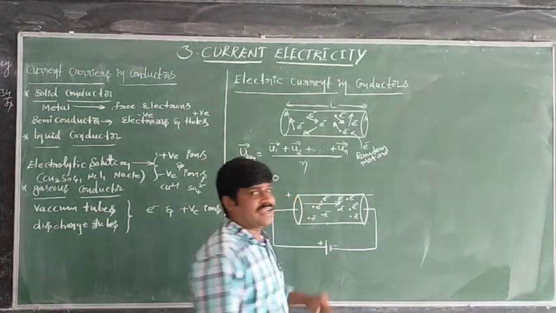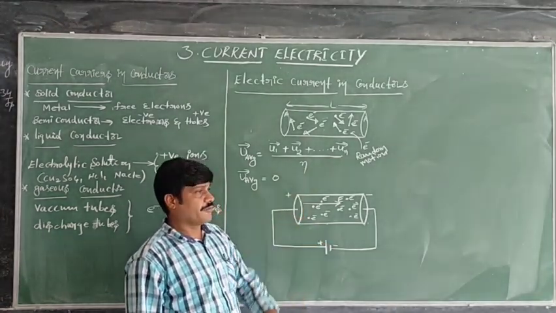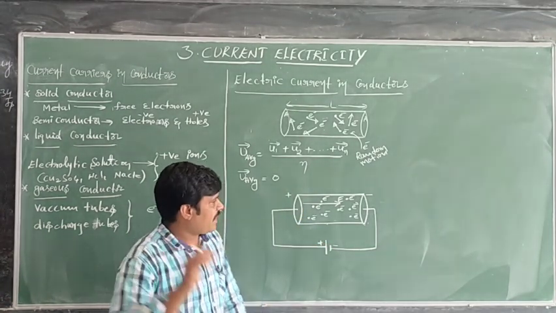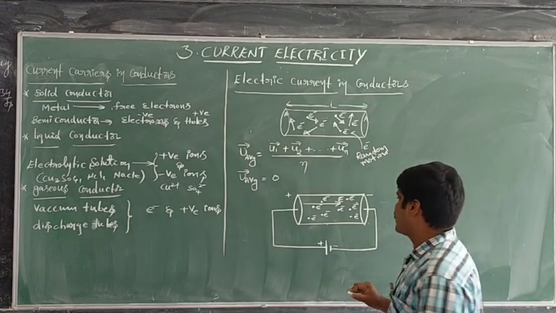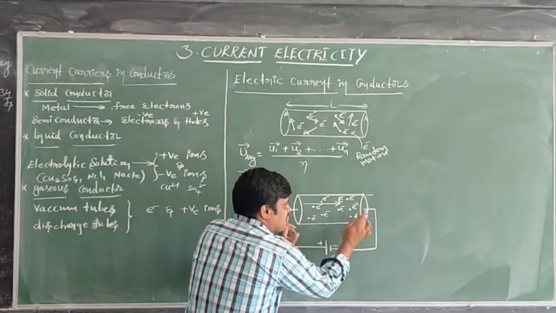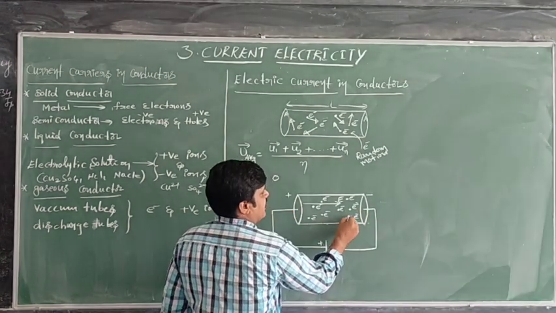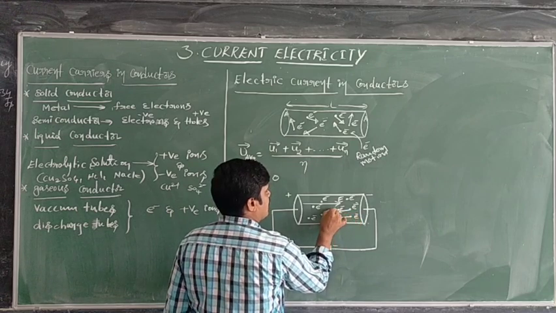Now inside the conductor there is an electric field. Then the negatively charged electrons, when the electric field is set up between the two ends of the conductor, begin to move in a particular direction.